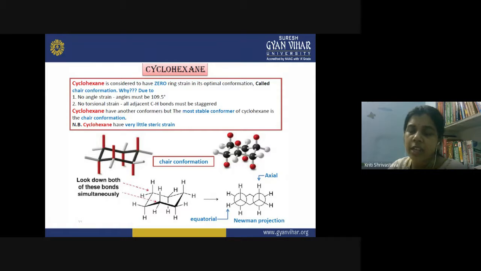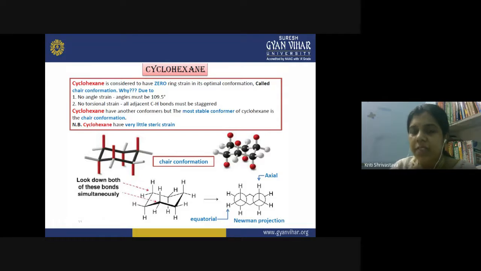So what is the chair conformation? You can imagine it like this. This is the chair conformation: one, two, three, four, five, six, six carbon atoms in the chair form. This chair conformation is the most stable conformation of cyclohexane, and how can we say that it has no ring strain? First of all, the angles are around 109.5 degrees. This is the condition, right?